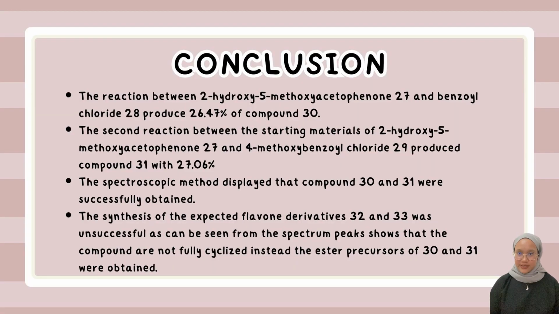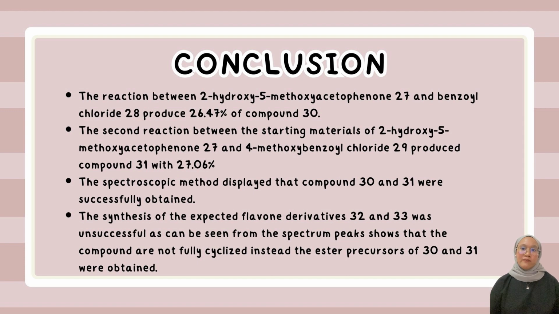In conclusion, 26.47% of compound 30 was produced by the reaction between 2-hydroxy-5-methoxyacetophenone and benzoyl chloride. However, for the second reaction, 2-hydroxy-5-methoxyacetophenone and 4-methoxybenzoyl chloride produce compound 31 with a percentage of 27.06%.